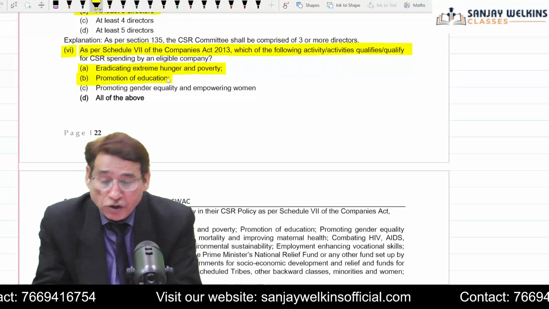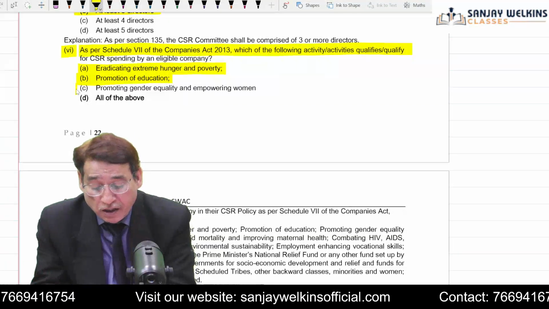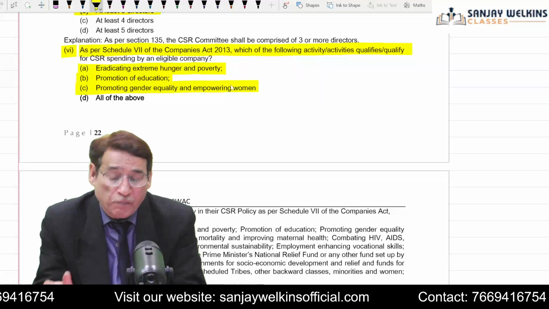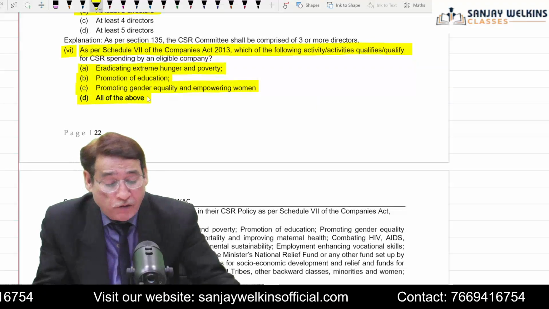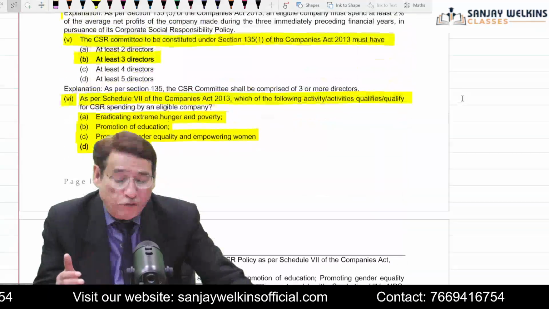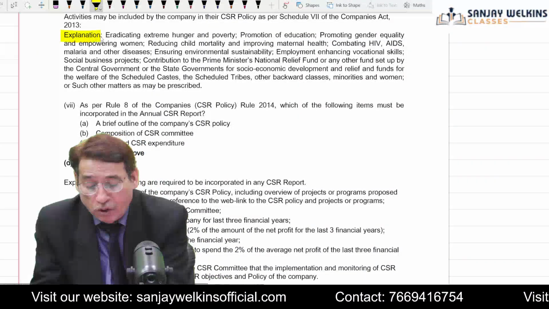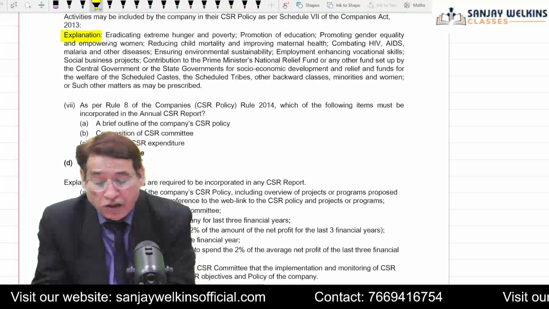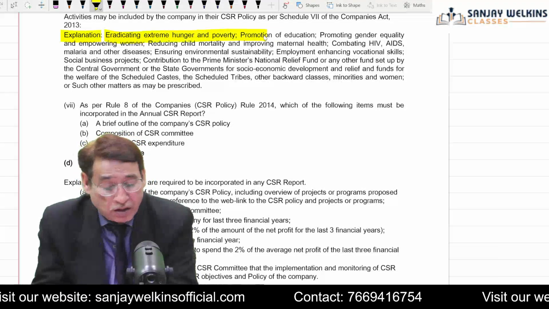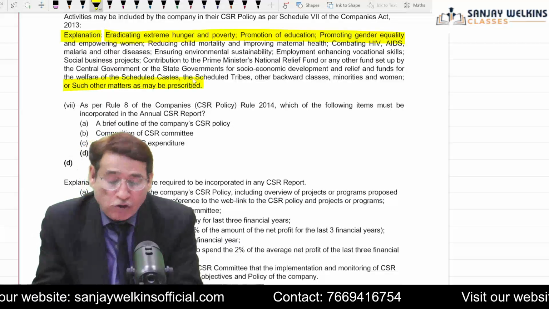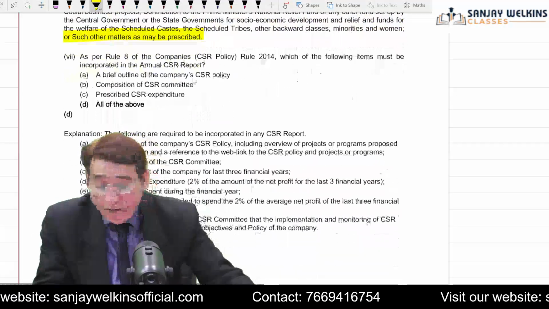Promotion of education, yes, and promotion of gender equality and empowering women. So all these activities qualify as CSR activity. And in fact, I have given you the names of all the activities here. You can go through this from this particular point to this particular point. So lots of activities are there.